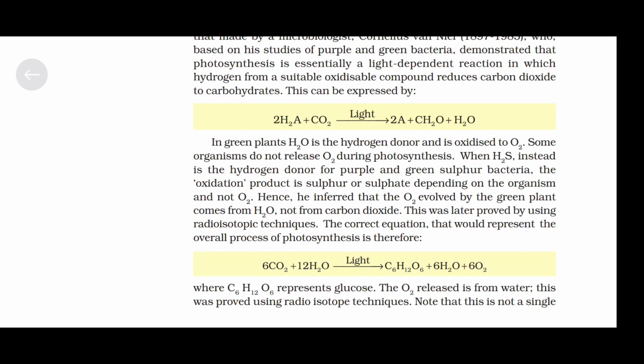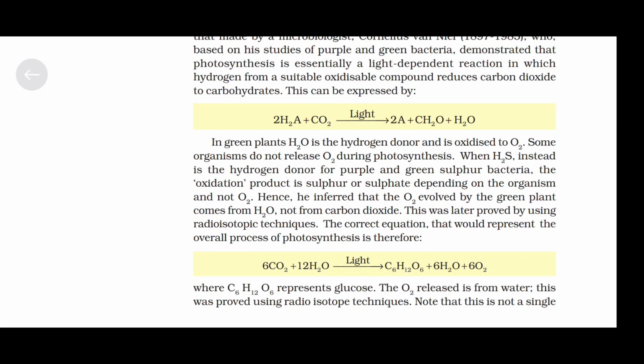Some organisms do not release oxygen during photosynthesis. When H2S instead is the hydrogen donor for purple and green sulfur bacteria, the oxidation product is sulfur or sulfate, depending on the organism, and not oxygen. Hence, he inferred that the O2 evolved by green plants comes from water and not from carbon dioxide. This was later proved by using radioisotopic techniques.